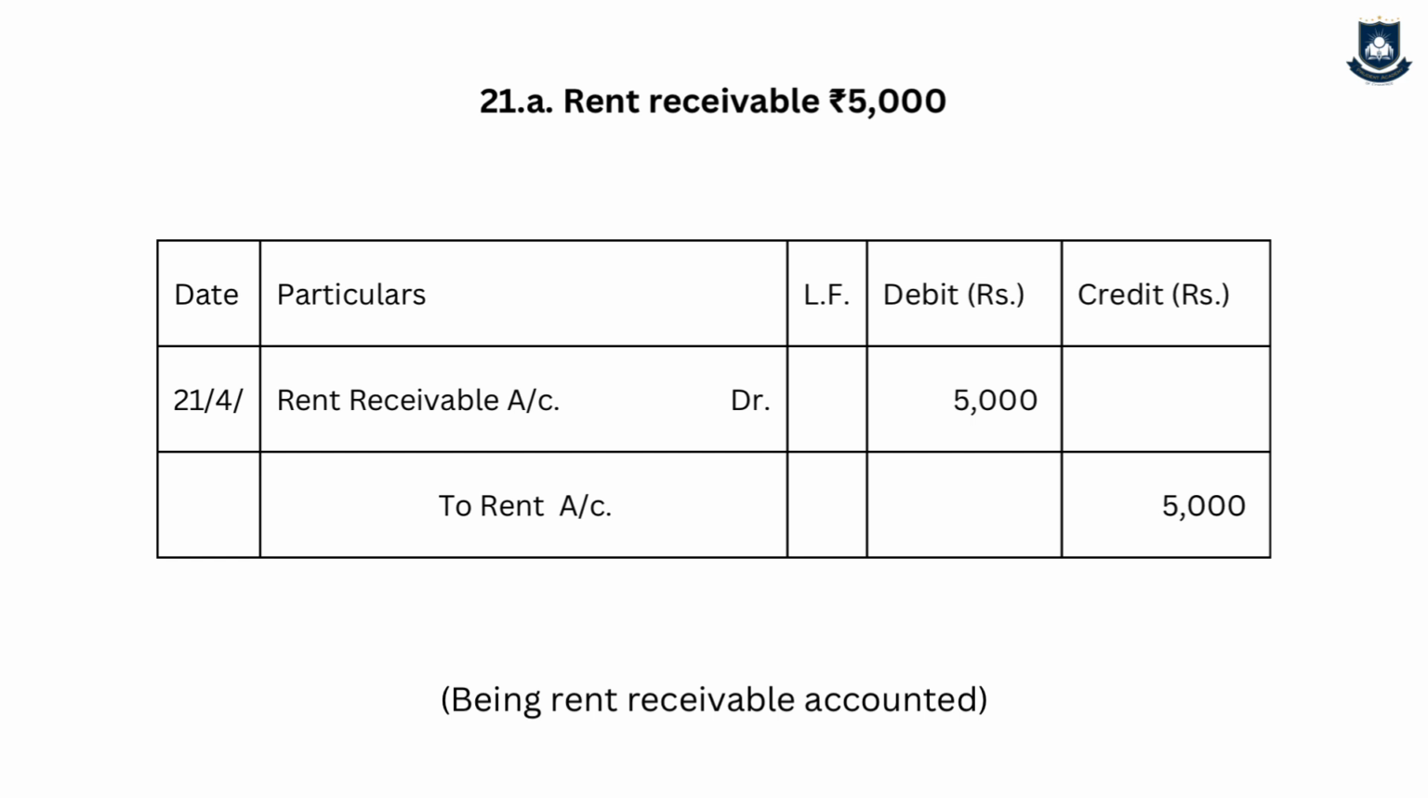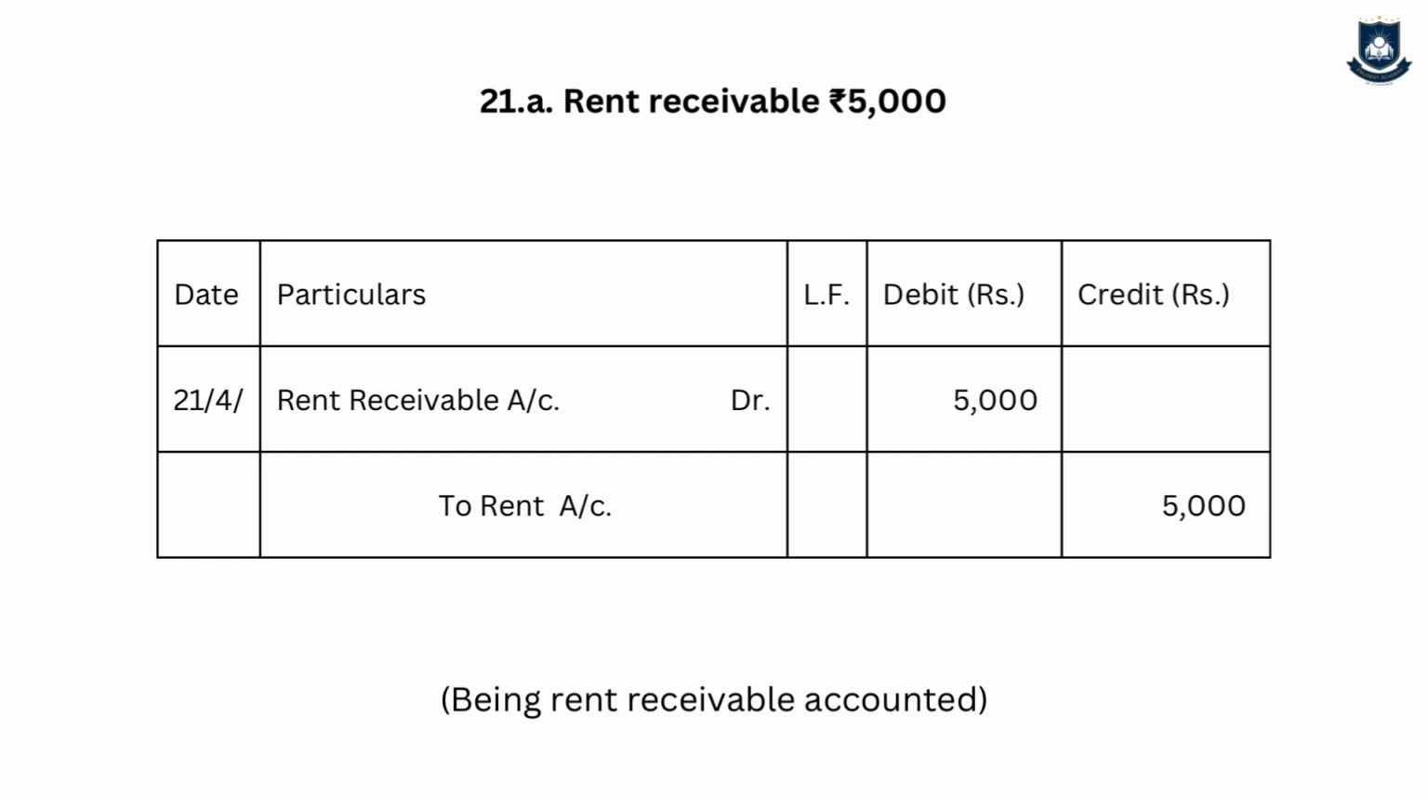Now the next transaction is rent receivable rupees 5,000, accrued commission rupees 4,000. I have passed two separate entries, but the logic I'll explain only once. Now listen. The journal entry for rent receivable is rent receivable account debit to rent account, because I have earned rent but I have not yet received it. It is my receivable. I have the right to receive, so it is receivable. Rent receivable account debit to rent account. The narration will be being rent receivable accounted.